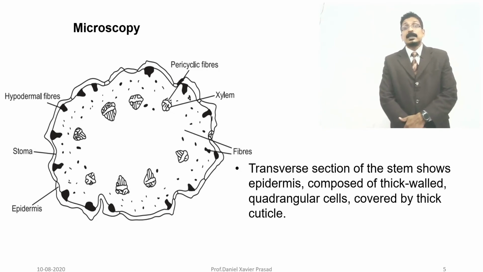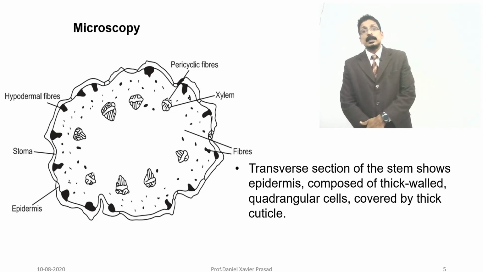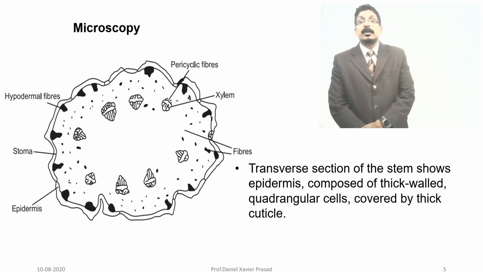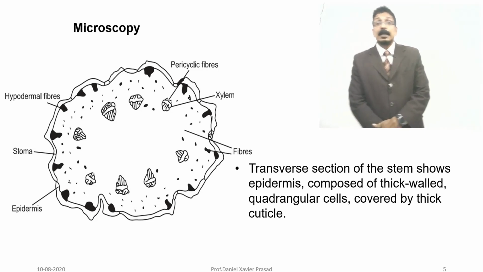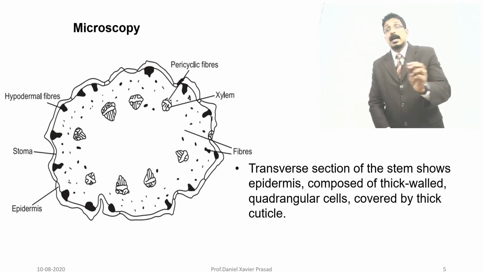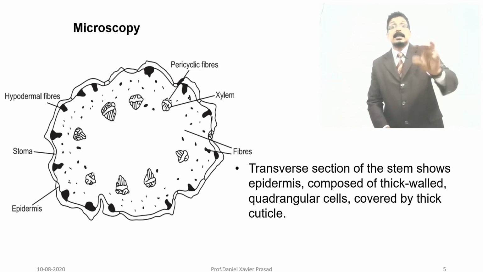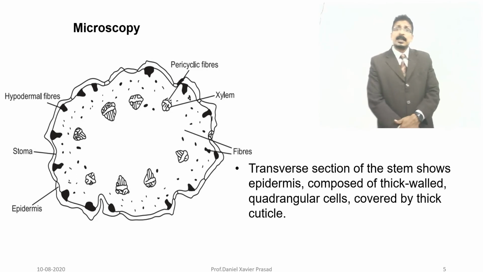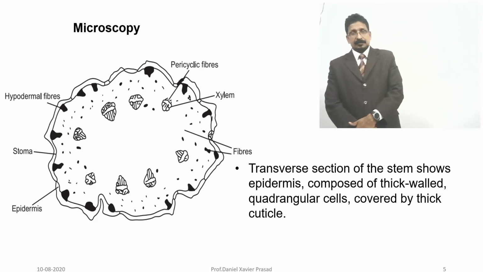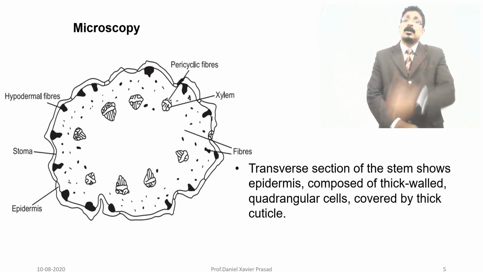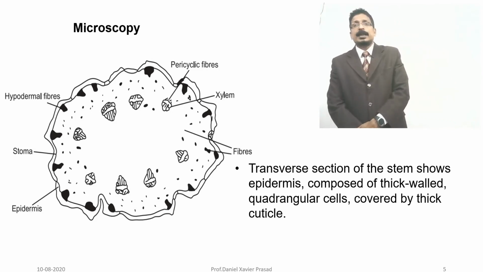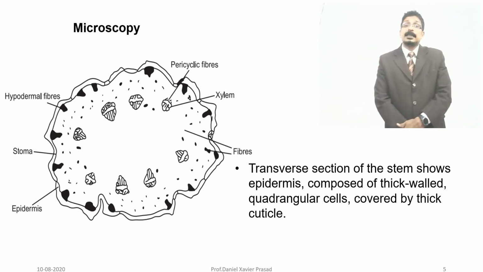So the transverse section of the stem shows epidermis composed of thick walled quadrangular cells. Quadrangular cells. It is not triangular, it is quadrangular. Four-sided quadrangular cells you can see, and our students have taken very clearly the quadrangular cells in their sections. I will show the photographs which I have taken also. The outer area will be covered with a thick cuticle.